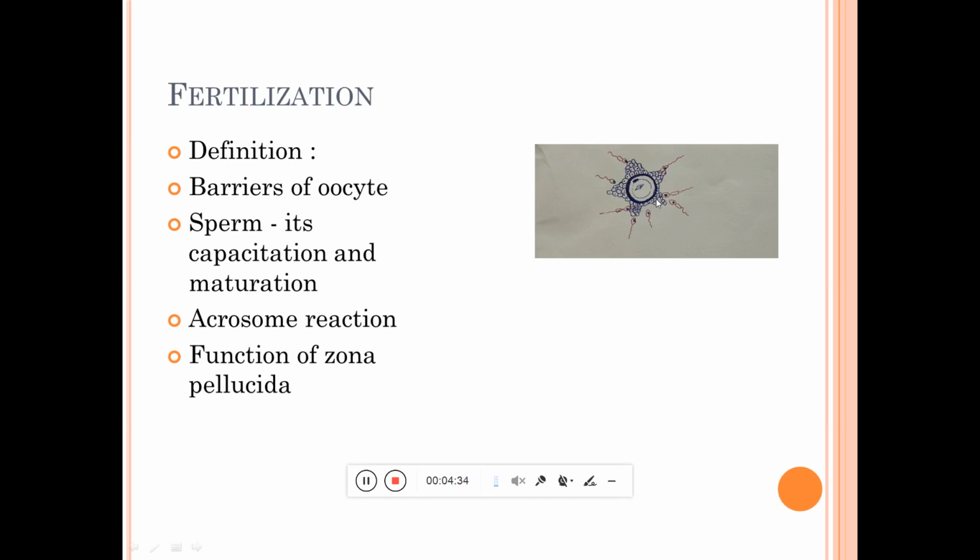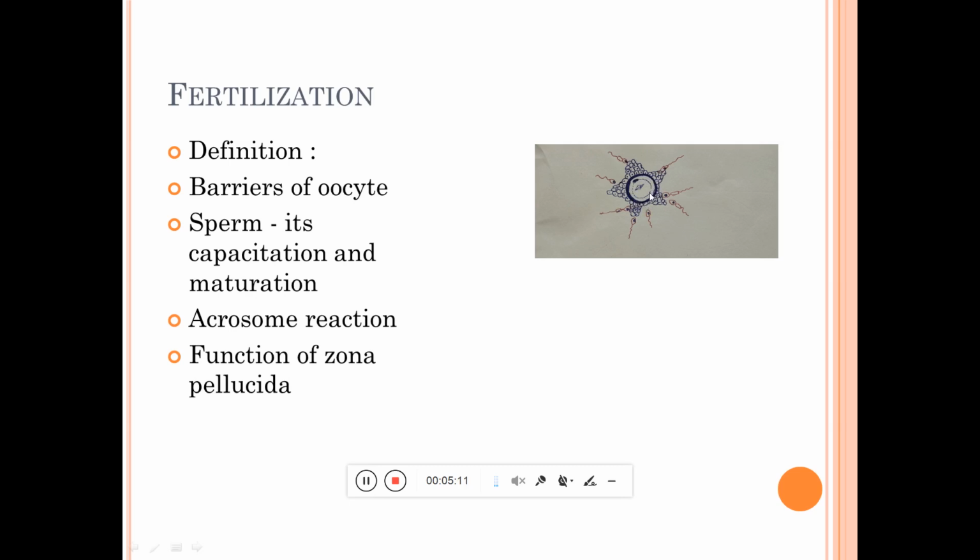The ovulated ovum is still surrounded by some protective barriers. Which are these protective barriers? One of the outermost is the corona radiata cells. Radially, all around, a few cells protect the ovum; this is the corona radiata. Deep to the corona radiata, another important structure protecting the ovum is known as the zona pellucida.